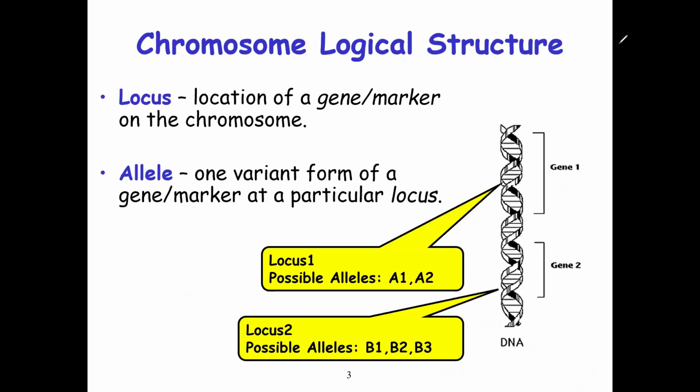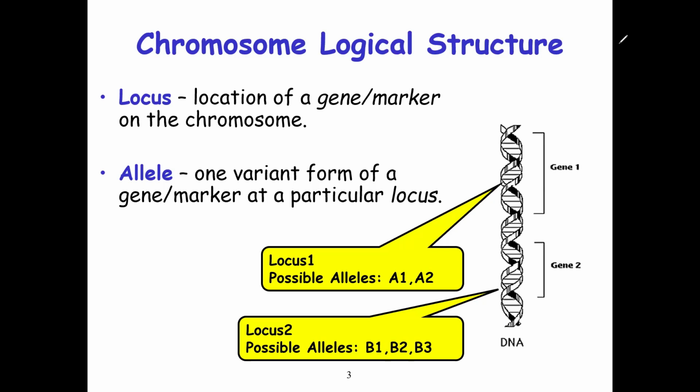So then the next thing is chromosomal structure. We have what we call a locus. What is a locus? A locus is a location of a gene, a marker in the chromosomes. It is a point or a region where a gene is found. In a chromosome, there are so many sections, fragments and areas. So when we say a locus, it is a location where a gene is found. If you want to get a particular gene, you have to go to the particular locus. So it's like an address of a gene.